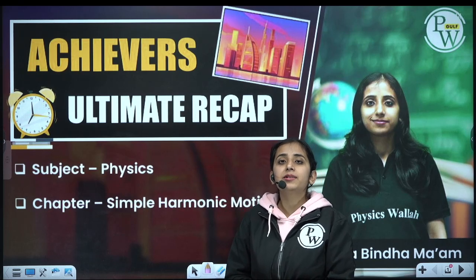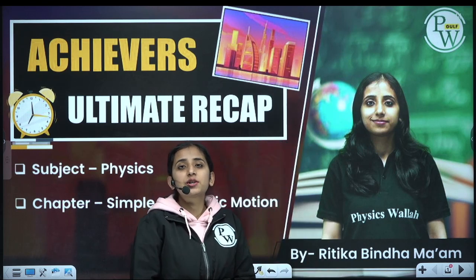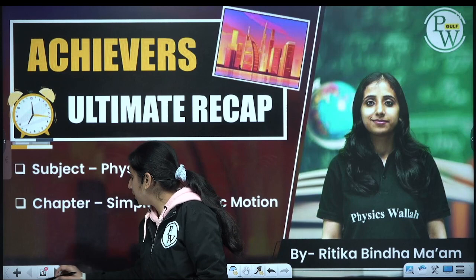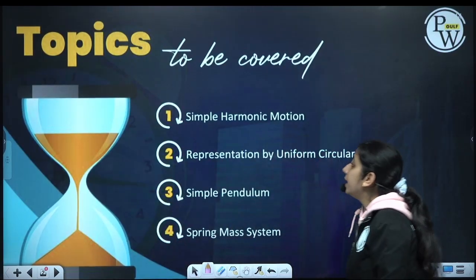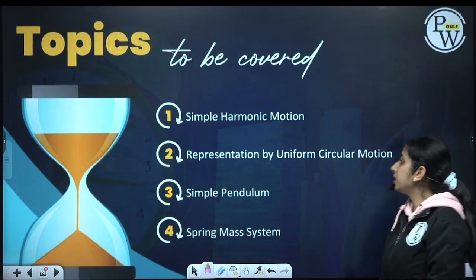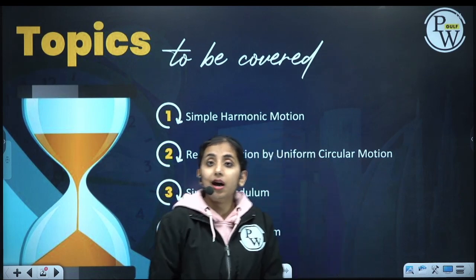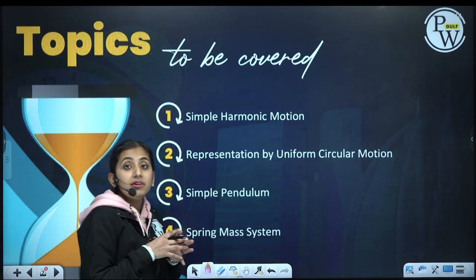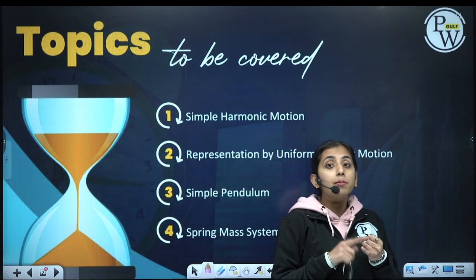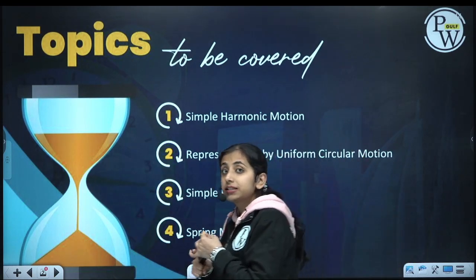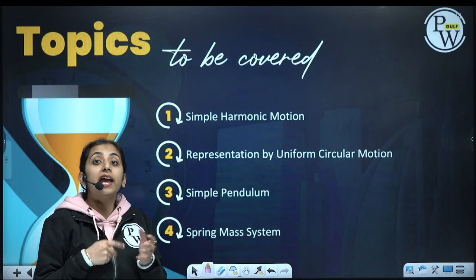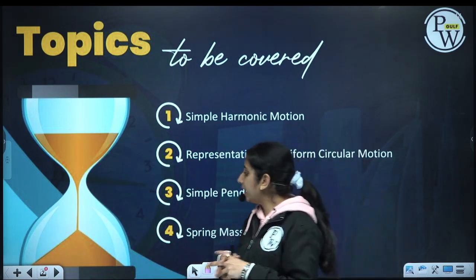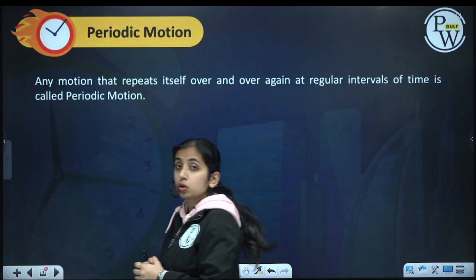Today we'll be doing the ultimate recap session for the chapter Simple Harmonic Motion. In today's class we'll be covering the following topics. What is simple harmonic motion? Representation of a simple harmonic motion by uniform circular motion. Then we will see different situations like simple pendulum and spring mass system. These are the systems which execute simple harmonic motion. Without wasting any time, let's start with the very first topic.